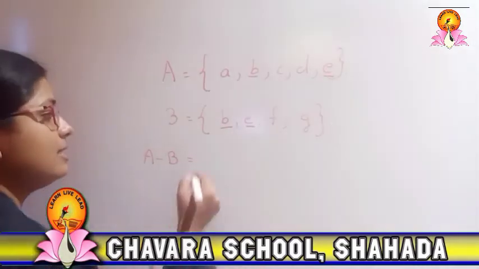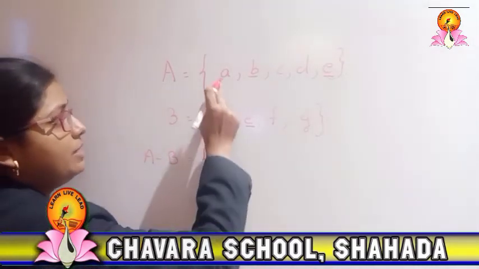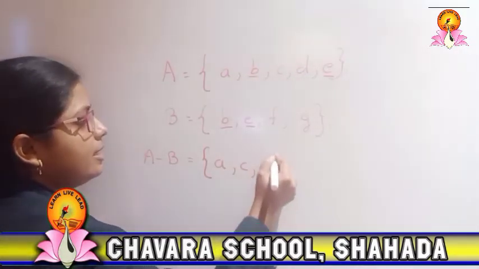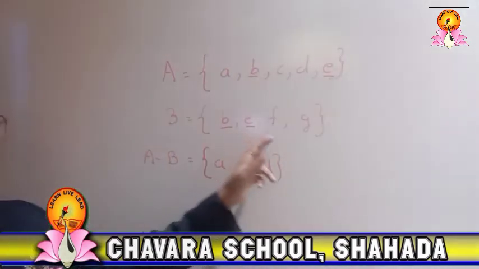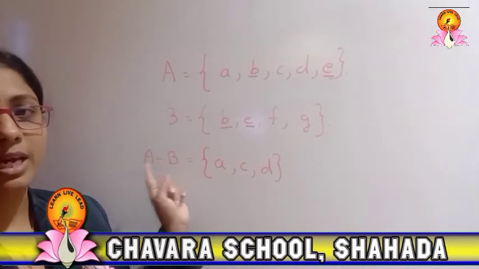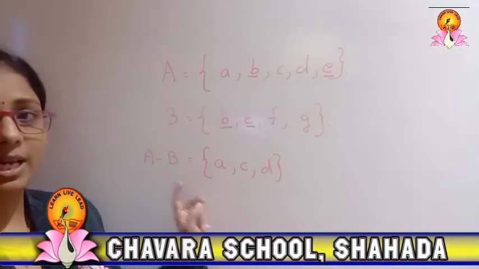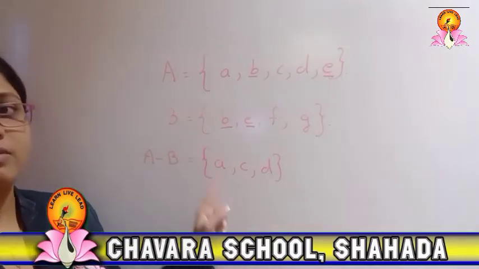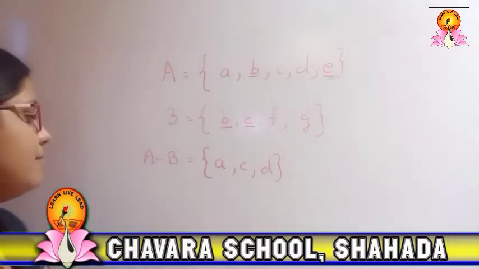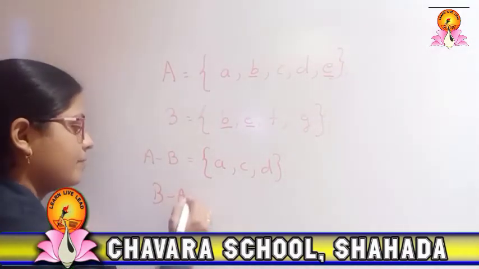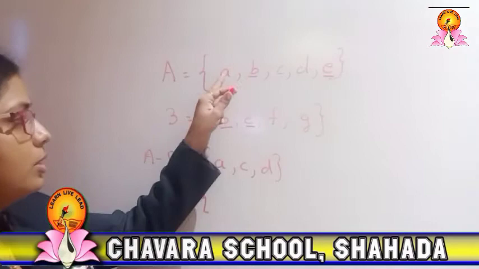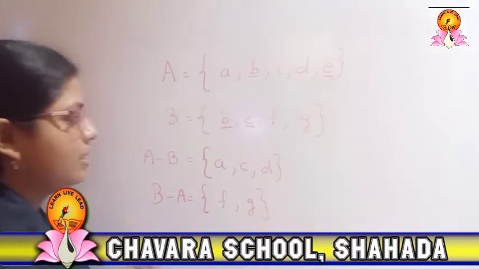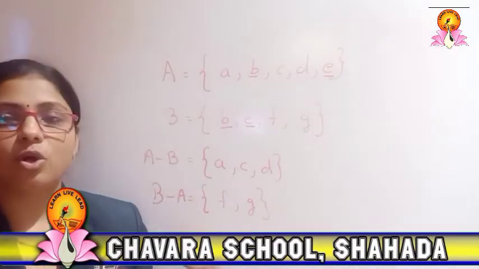So how will I write the set A minus B? The elements which are remaining in A, those we have to include here: A, B, C. Doesn't matter what different elements are in B, we don't have to see, because we have to check A minus B. The elements which are common in A and B, from A we have to remove, and whatever is remaining in A, that we have to write. Okay, if I say B minus A, the elements which are common in both are removed, and what is remaining in B, that we write, that is F and G. So this is the set form of the difference of 2 sets.